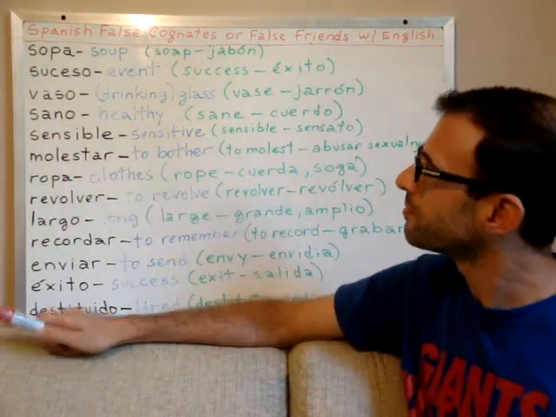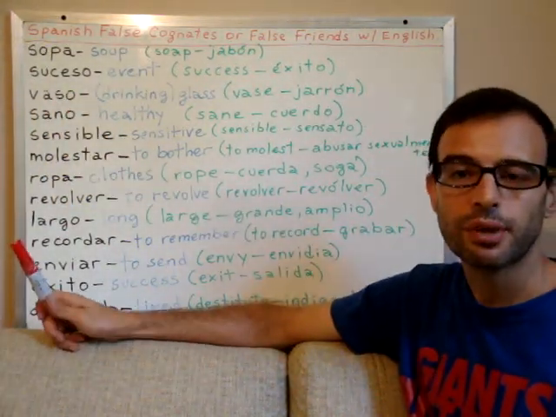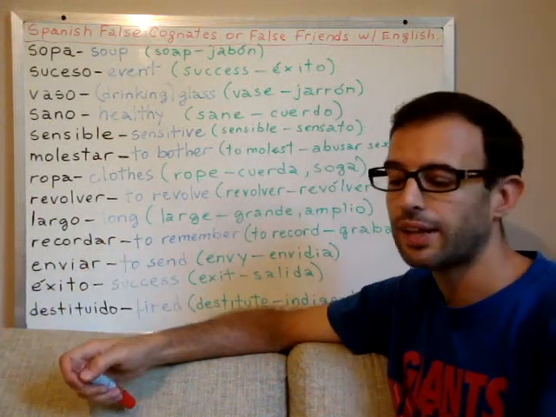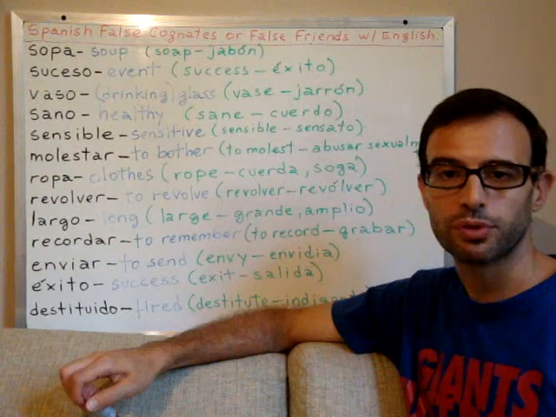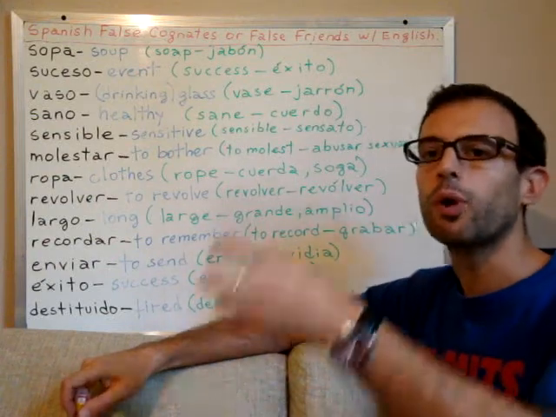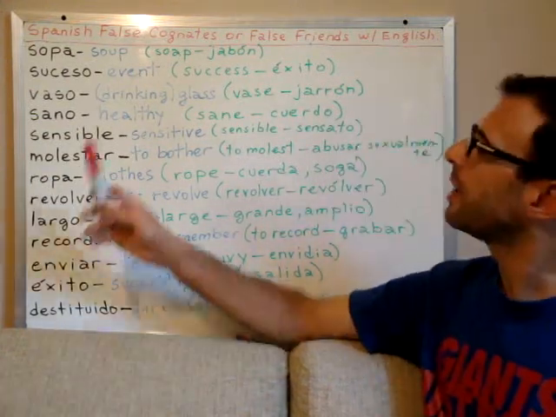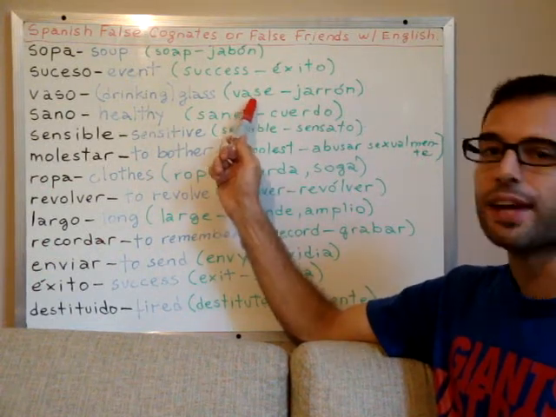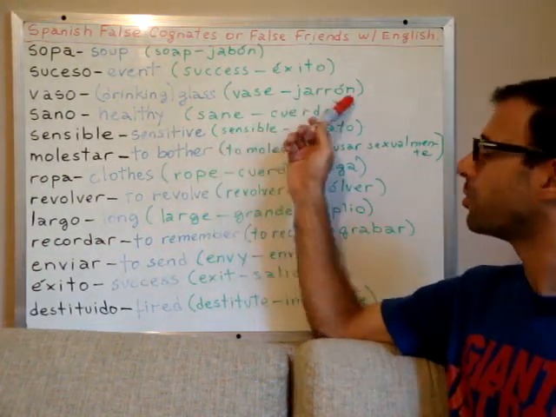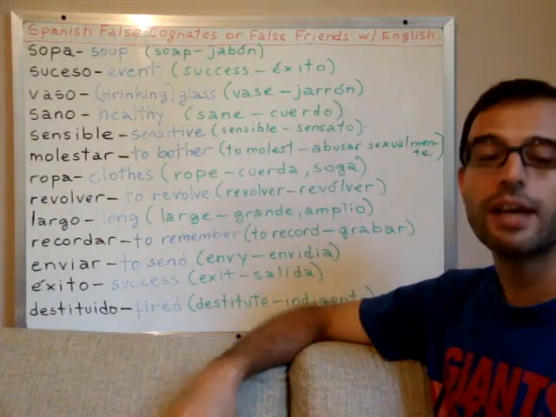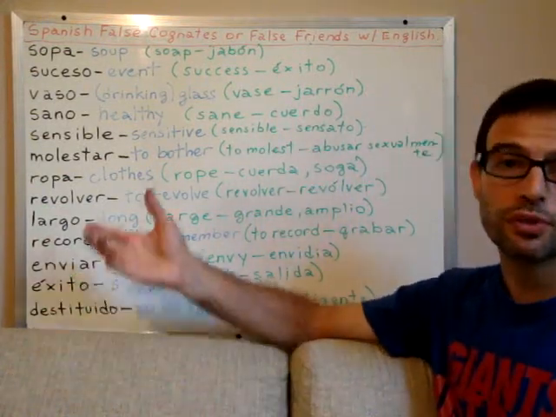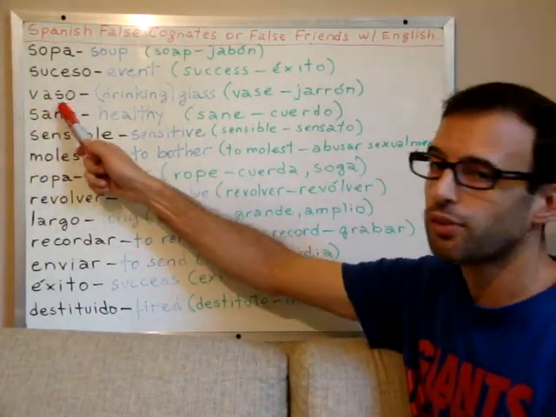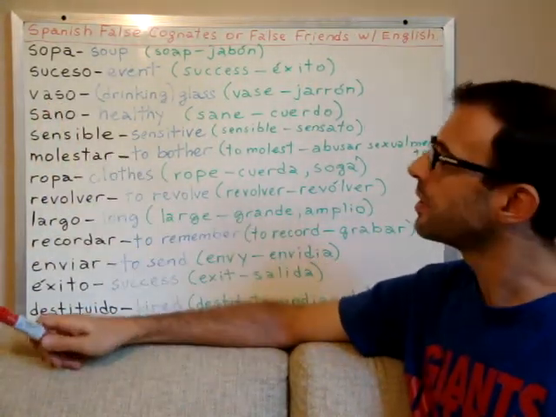Vaso. Vaso is a drinking glass. Okay? We take a drinking glass of water. Un vaso de agua. Right? While the English word vase means jarrón. Jarrón. Okay? A vase where we put some flowers. Okay? And un vaso de agua, a glass of water.